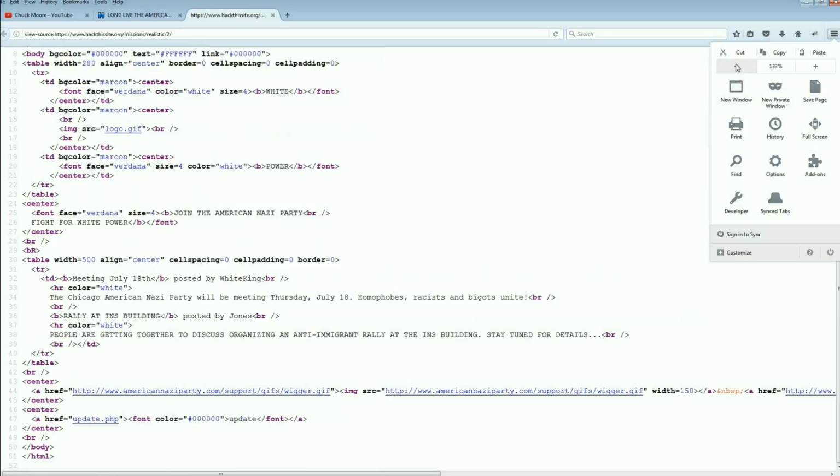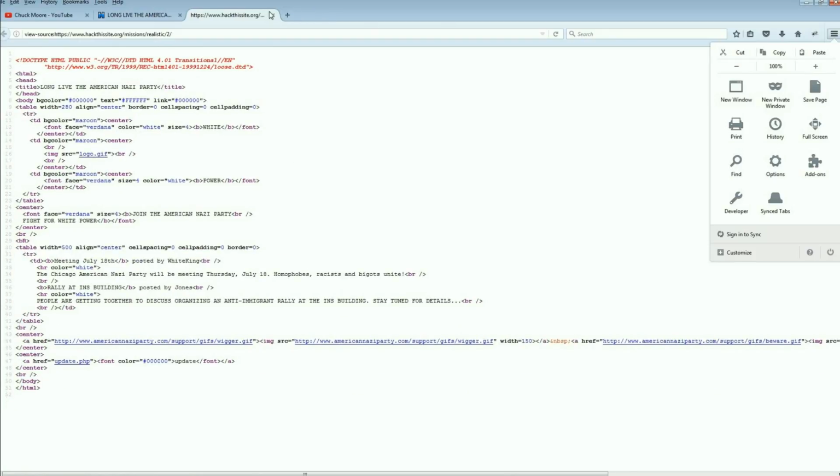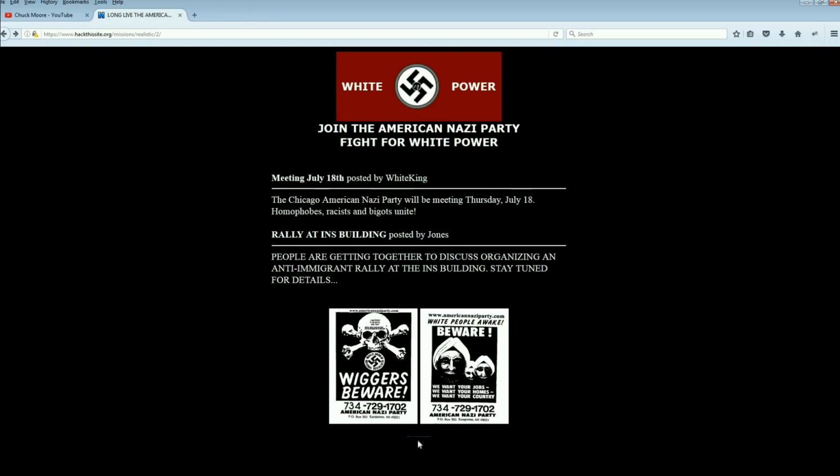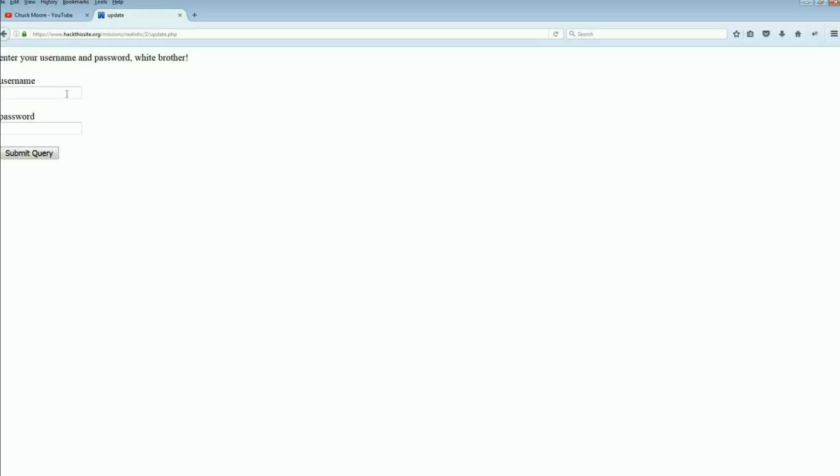Okay, well, let's see if that's what we want. So we go down here, go right over top, and click. There it goes. Enter your username and password, white brother. Username, password. Okay, this is where I'm going to pause for a minute, because usernames and passwords are typically stored inside of a SQL database. The first thing you usually want to try when you get to a username and password field is try to do a SQL injection into the username field.